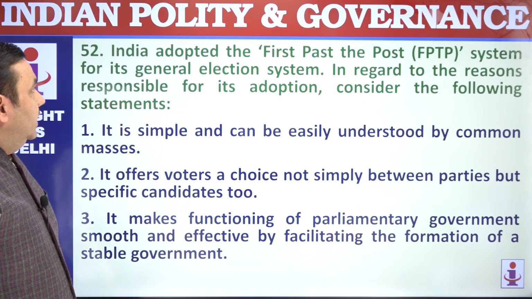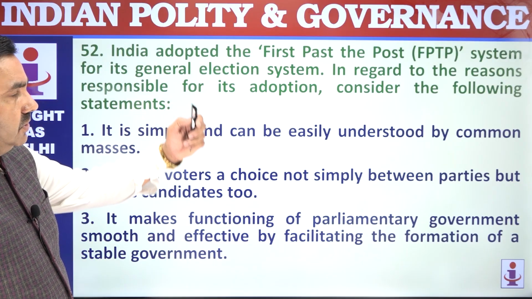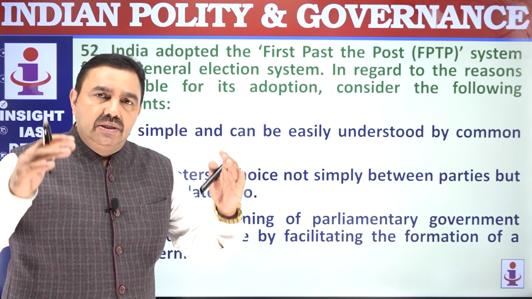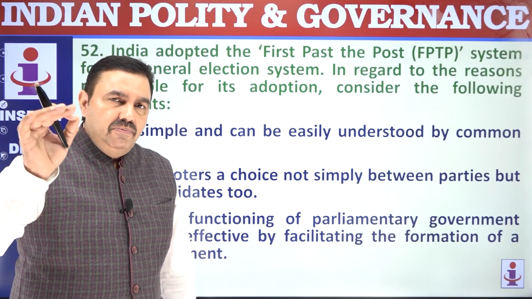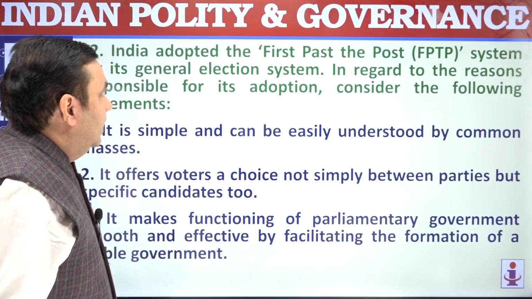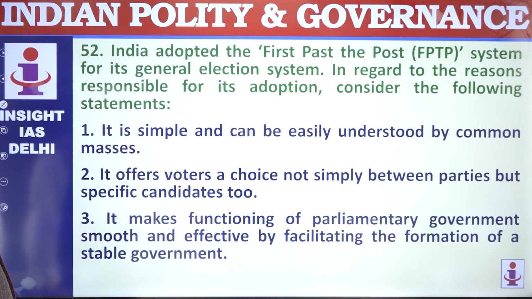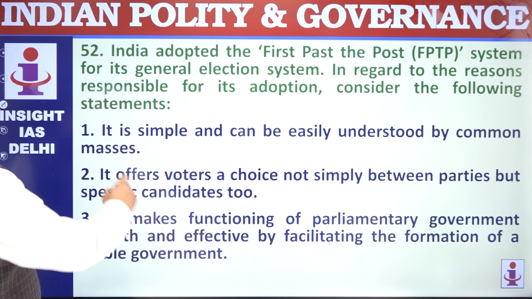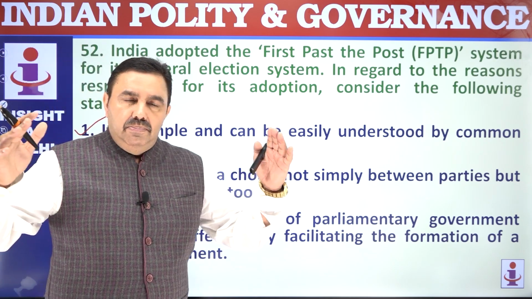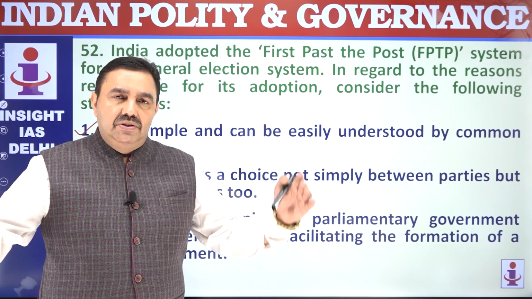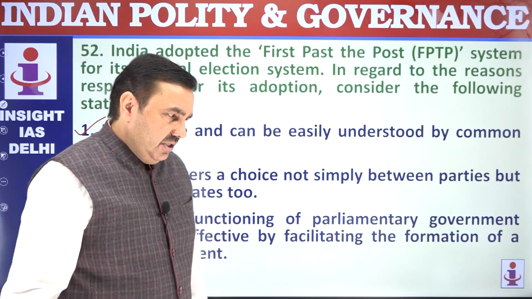52. India adopted the first past the post system. Whoever gets the maximum votes in an election is declared elected irrespective of the number of votes fetched by the winner. FPTP is simple, can be easily understood by common people, because we have a large population not having a very high level of education or political literacy.